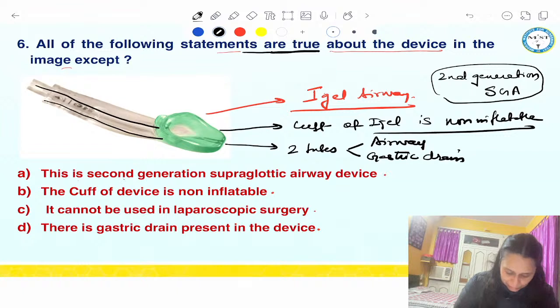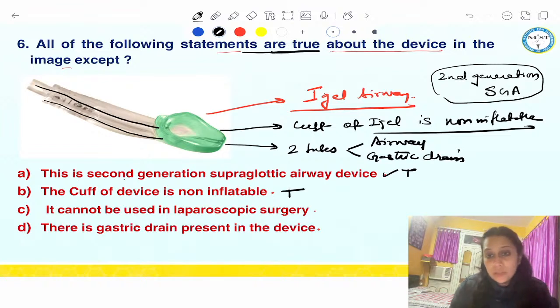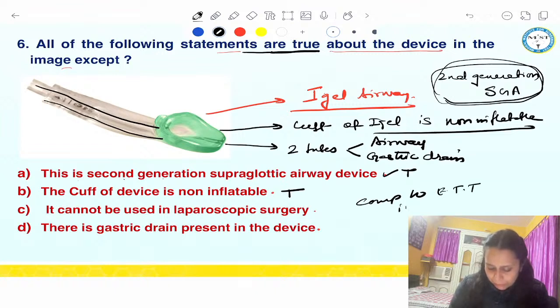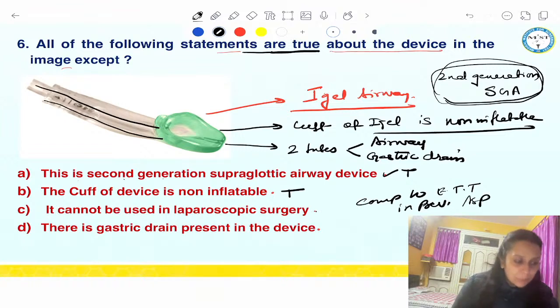Okay. Then this is second generation supraglottic airway device. This is true. The cuff is non-inflatable. This is true. It cannot be used for laparoscopic surgery. Guys, all second generation can be used for elective surgery with more risk of aspiration also, because they are comparable to ET tube in preventing aspiration. So they can be very well used for laparoscopic surgery. So this is a false statement. There's a gastric drain present in the device. This is true. So which is a false statement? C is the false statement. Got it? So this is an important question, and I'm expecting image-based question on iGel.